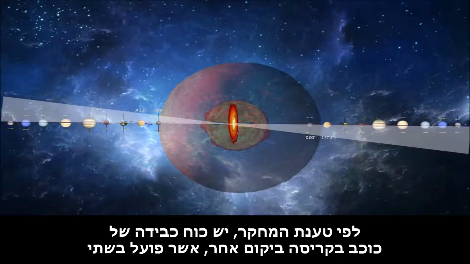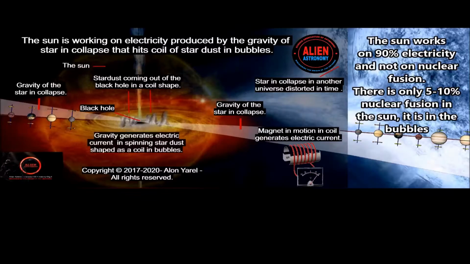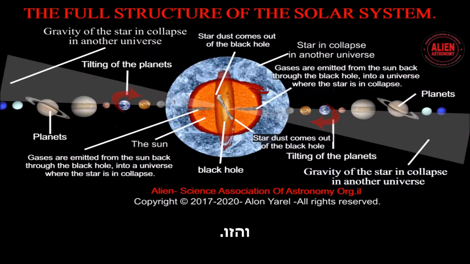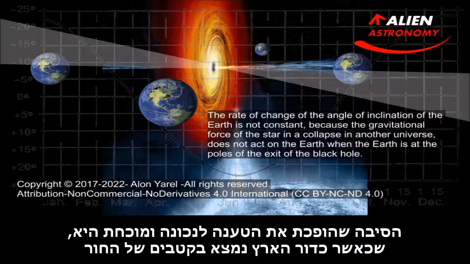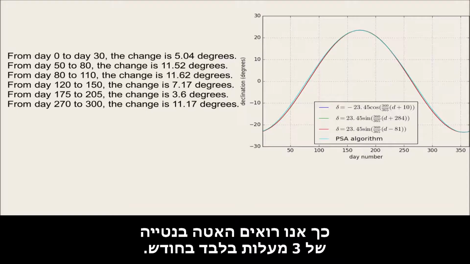According to the study, there is a gravitational force of a star in collapse in another universe, which acts in two opposite directions and causes the inclination of the earth, just as shown in this picture. And in this picture too. And this. The reason that causes the claim to be correct and proven is that when the earth is at the poles of the black hole, the gravity of the star in collapse in another universe does not act on the earth. That is why we see a slowdown in inclination of the earth to only 3 degrees per month.